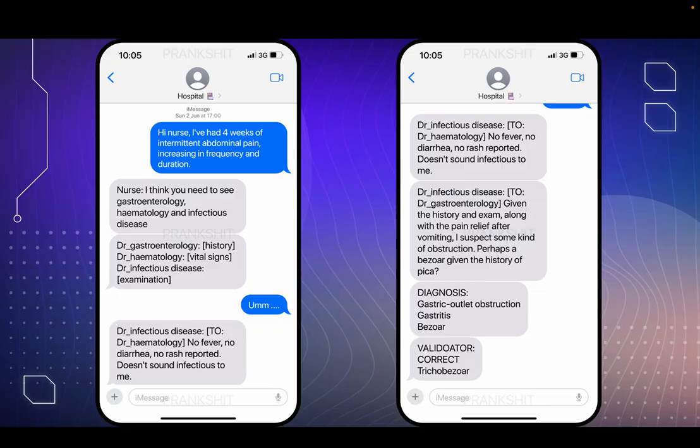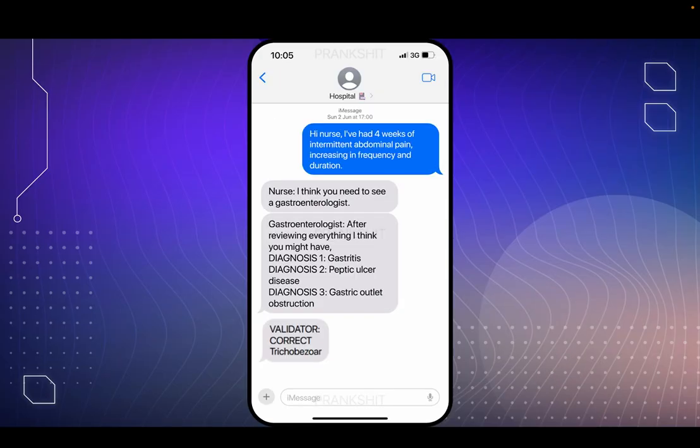And also with these are some examples of the conversation. So this is one specialist, and so the nurse would triage it, and then the doctor. This is just a really short form of the conversation, and so the doctor would generate 3 differentials, and then also with the validator, it would validate it. And so we can see the diagnosis with gastric outlet obstruction.